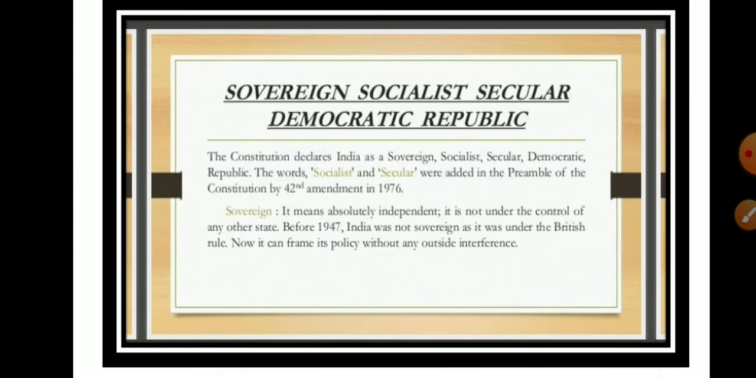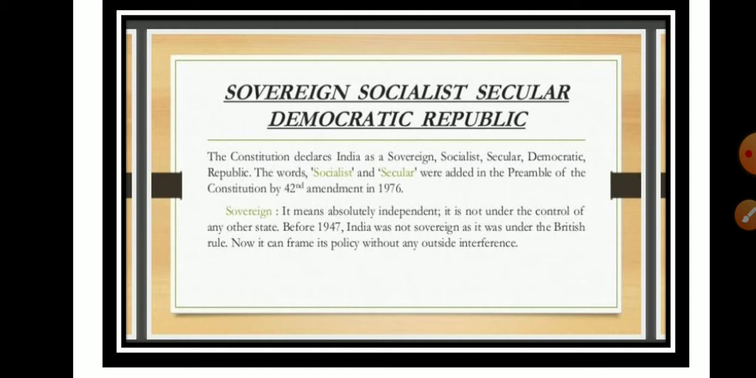Okay, the next one is sovereign, socialist, secular, democratic republic. This is one of the major features of our Indian constitution. The Indian constitution declares India as a sovereign, socialist, secular, democratic republic. The words socialist and secular were initially not in the preamble, and they were added in the 42nd Amendment of 1976. I have already discussed that the 42nd Amendment is also known as a mini constitution, because many provisions were added in this amendment.